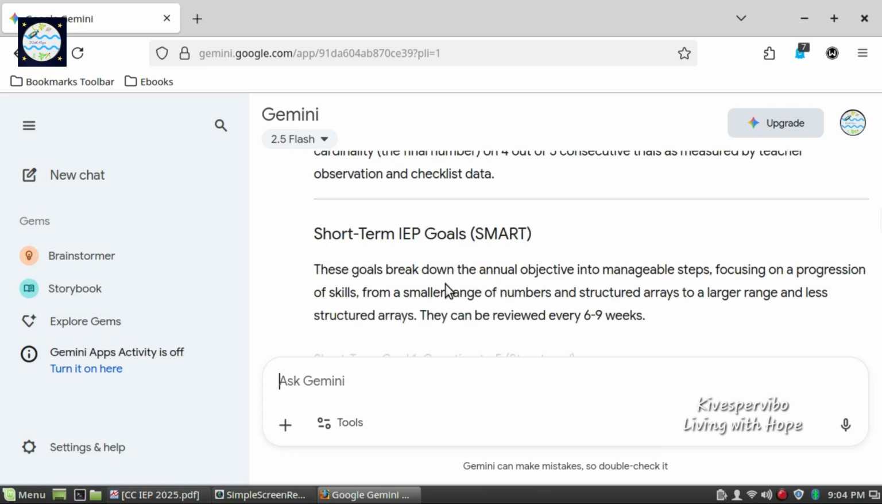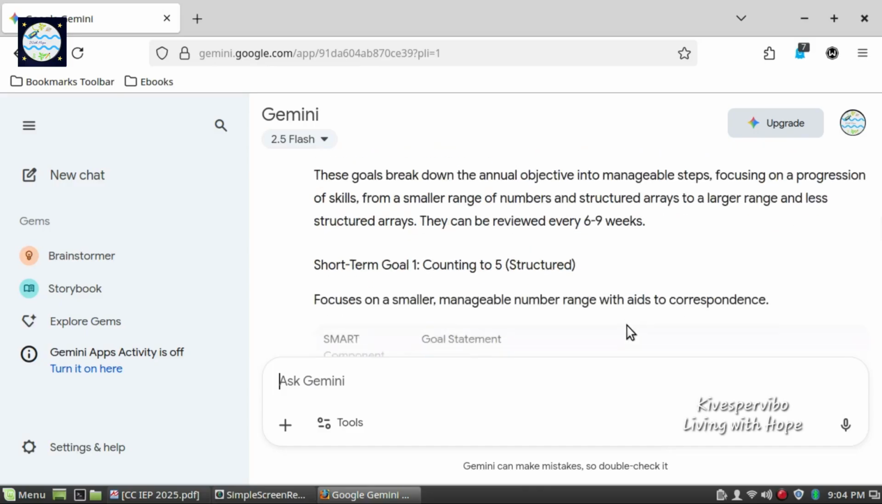For short-term IEP goals, it states these goals break down the annual objective into manageable steps, focusing on a progression of skills, also known as the learning trajectory, from a smaller range of numbers and structured areas to a larger range and less structured areas. They can be reviewed every 6 to 9 weeks.